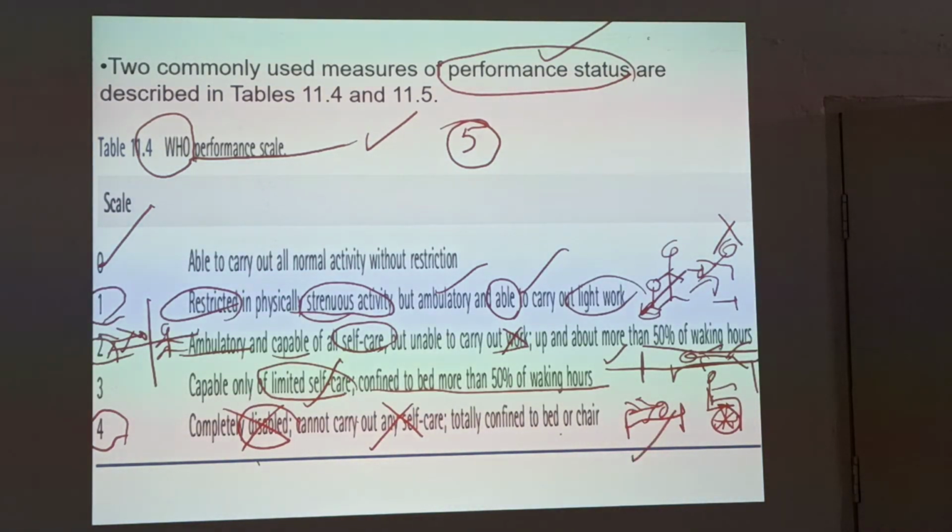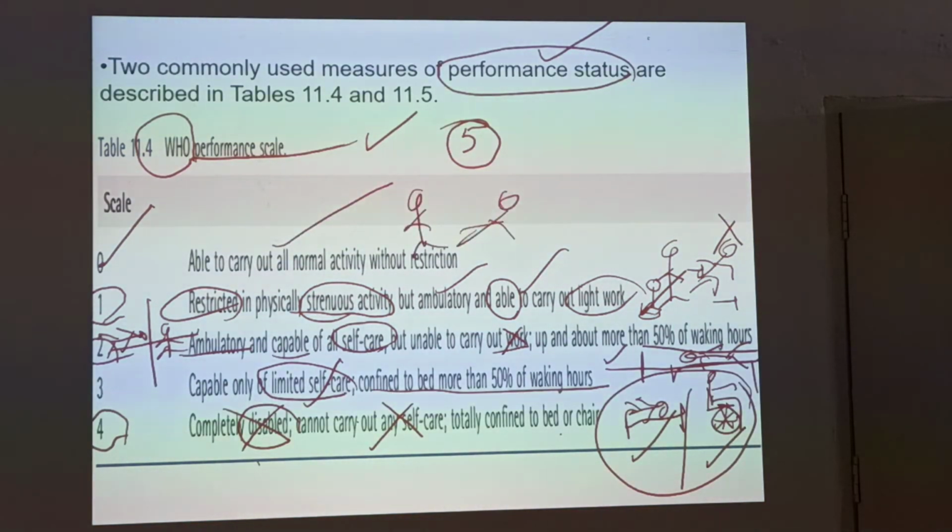As you can see, disabled means on the bed and on the wheelchair. You can simply remember: 0 is able to carry out all the normal activity, he is able to stand, he is able to run, etc. 2 is he cannot run like that, but he can stand and do his own work.